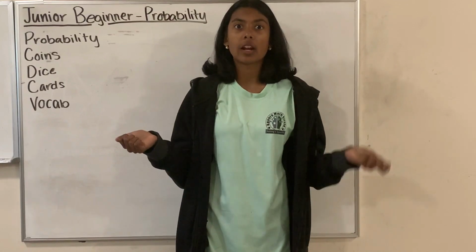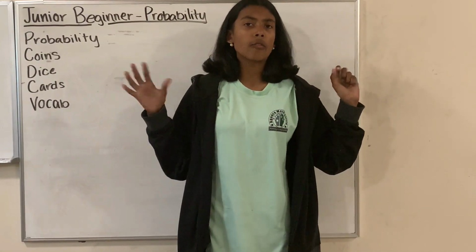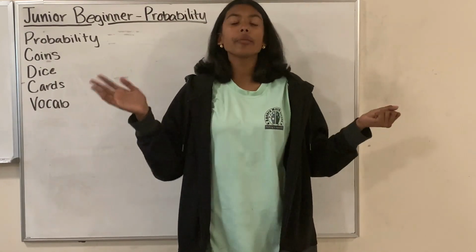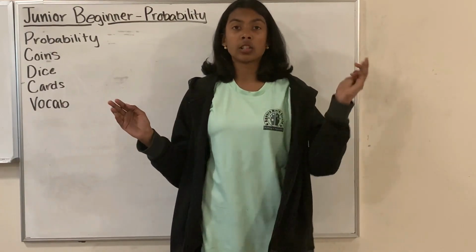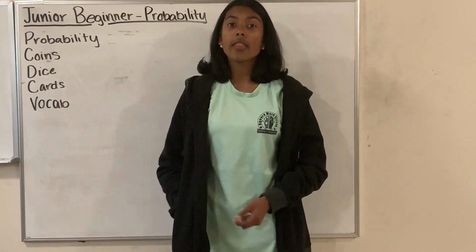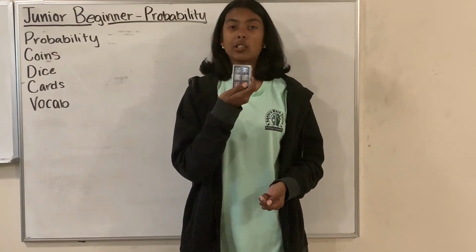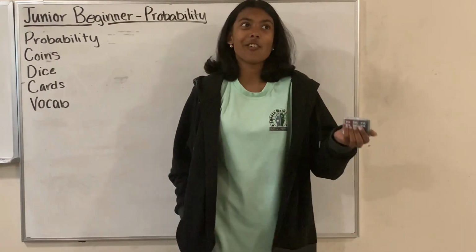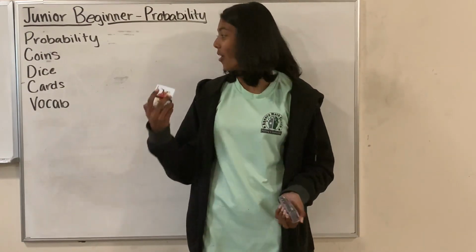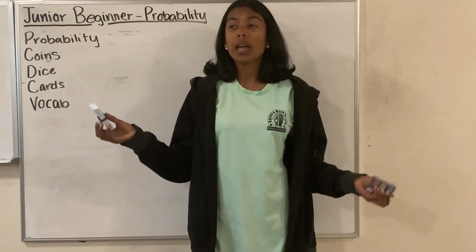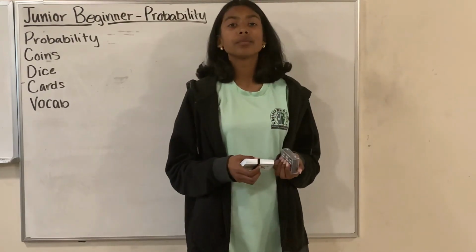Probability for junior beginners. We're first going to start off with probability, what it is, and the formula and all of that. Then we're going to move on to learning about the probability of coins. And then we're going to move on to the probability of dice. These are dice from Las Vegas, because dice is obviously important there. And then we're going to move on to cards. And finally, we have our vocab.